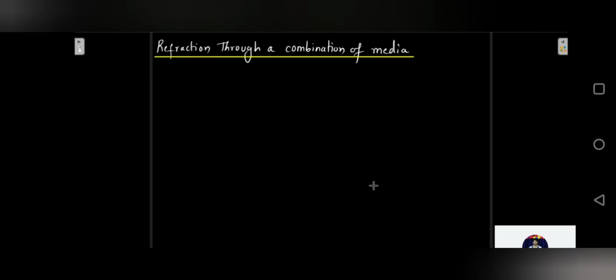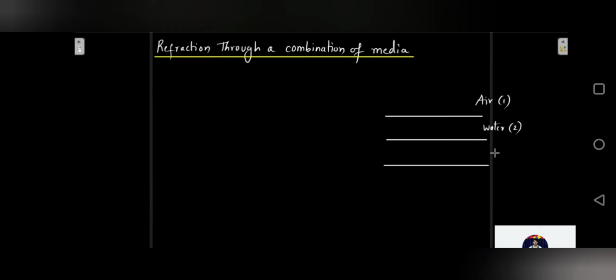So now supposing we have a combination of media, like for example a combination of air, water and glass. So let me draw parallel interfaces. It is very important to have parallel interfaces over here. Let's say the top one is air, then we have water, so air is the first medium, the second medium is water, and next we have glass, the third medium. If I make a ray of light incident over here, to the normal, it is going to bend towards the normal.